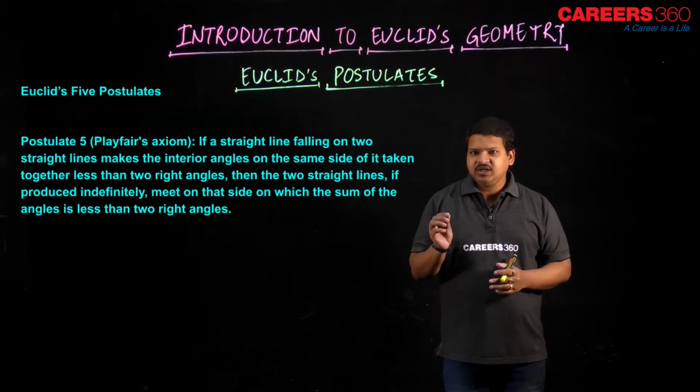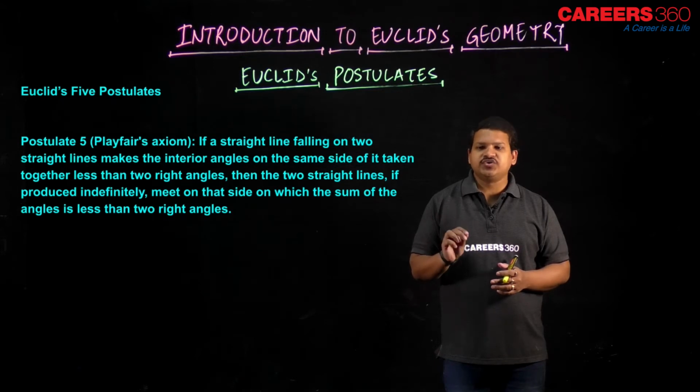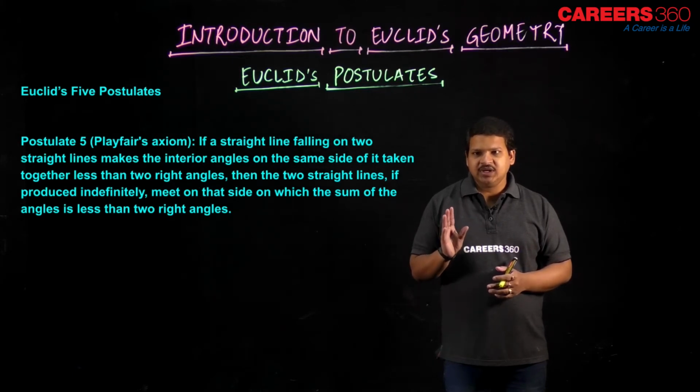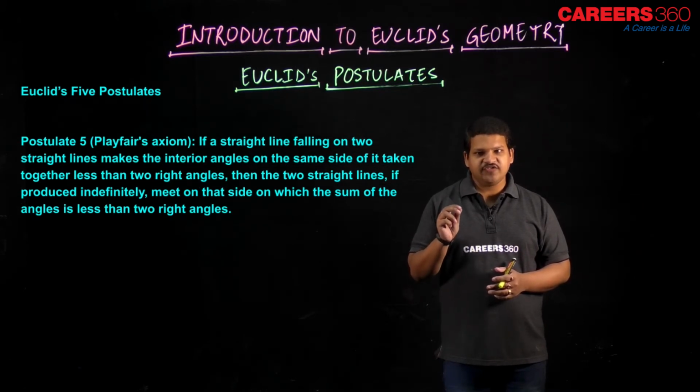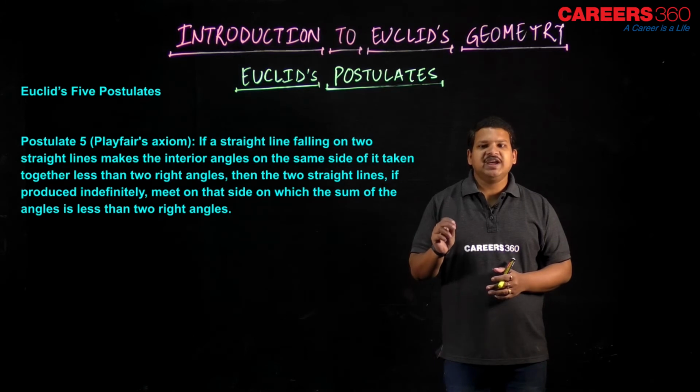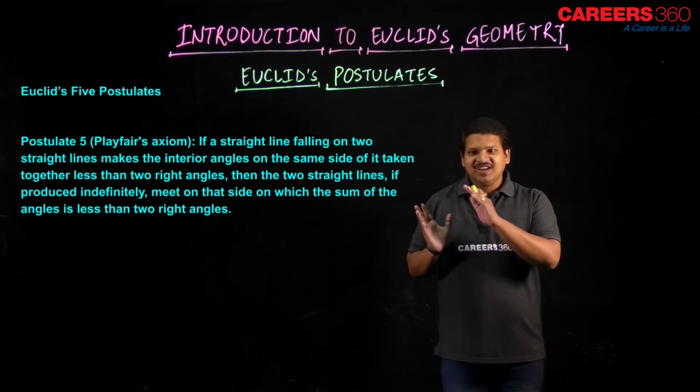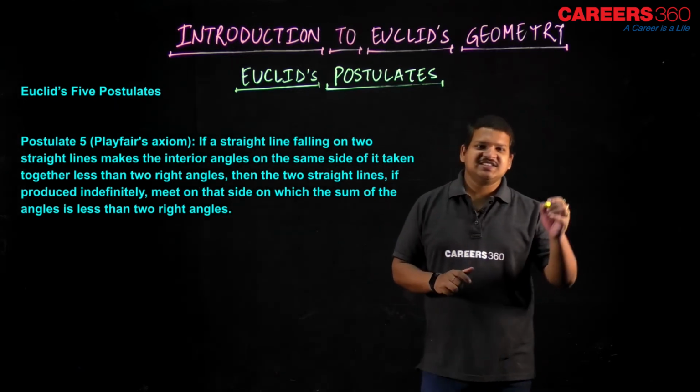If a straight line falling on 2 straight lines makes the interior angles on the same side of it, taken together, less than 2 right angles, then the 2 straight lines, if produced indefinitely, meet on that side on which the sum of the angles is less than the 2 right angles. Now let's understand what it is saying.